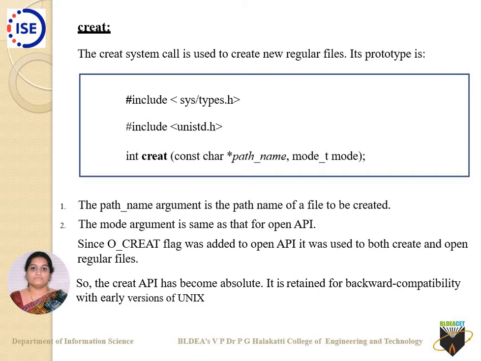Let us continue with the second type of API, that is called creat. Do not make a mistake of writing it as CREATE. It is only CREAT. That's all, creat. This was one of your arguments, if you remember, in open as an API. With respect to open as an API, you had taken this argument called O_CREAT there, which was a modifier flag which you had included. Now let us come across this as a separate API.